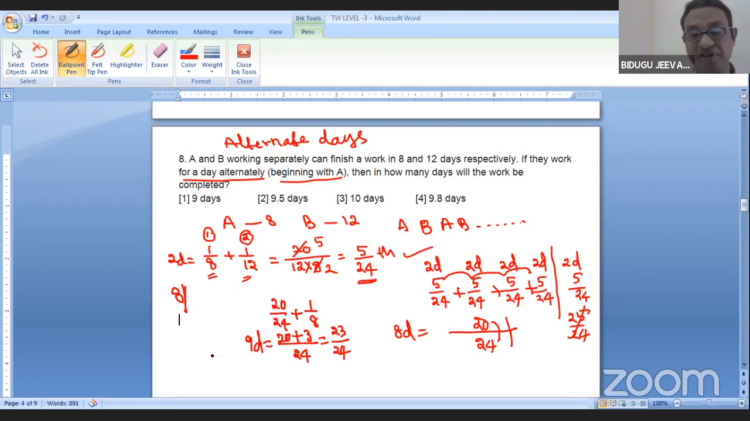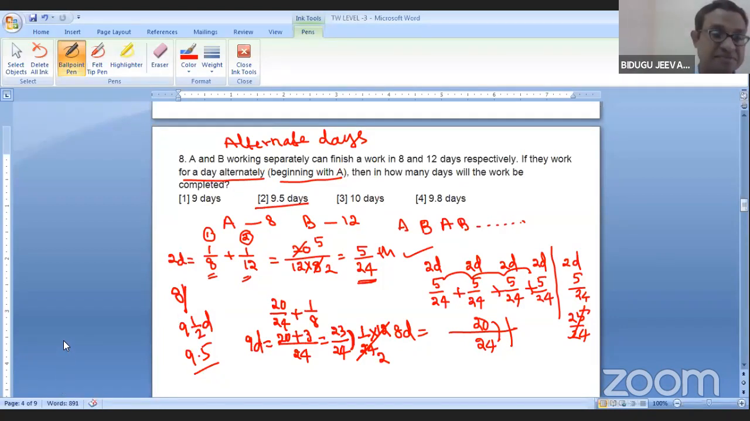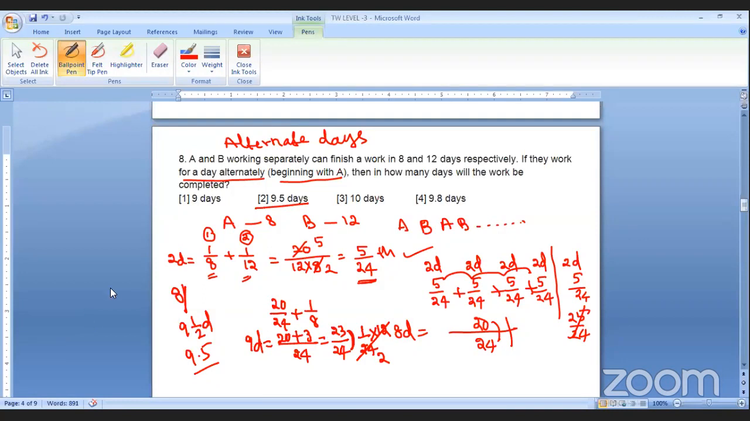Clear all of you? Right, good. 9 days. So how much work is left over? Only 1/24 is there. Only 1/24 of the work is left over. This can be done by whom? B. B's capacity how much? 12. So he'll take only half a day. So altogether your answer is 9.5 days. Answer is 9.5. Any doubt? Shall I explain once again? Yes, sir. I'll explain once again.